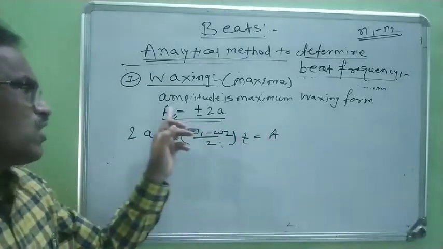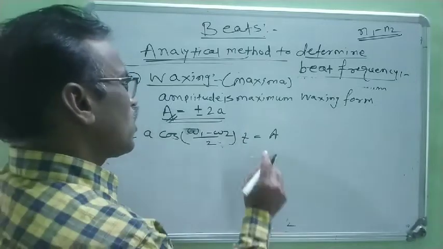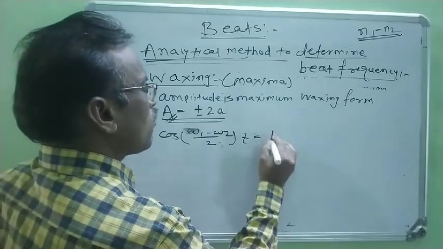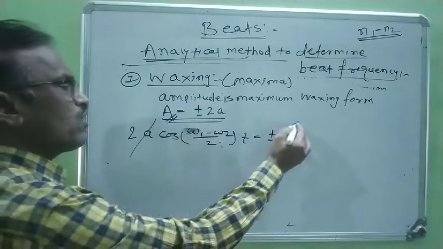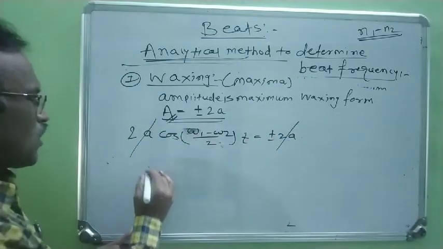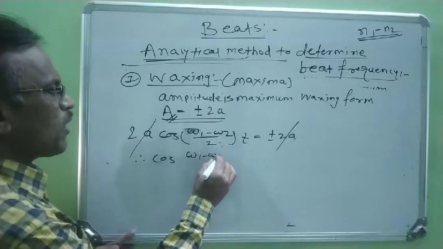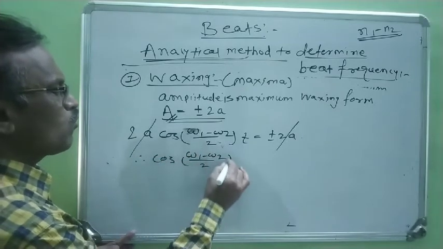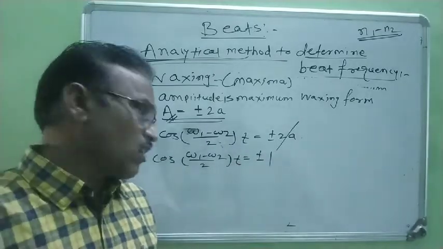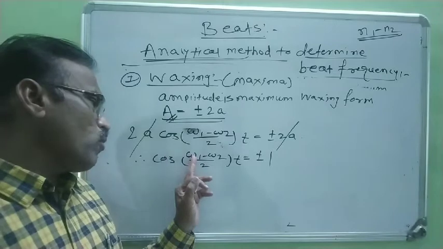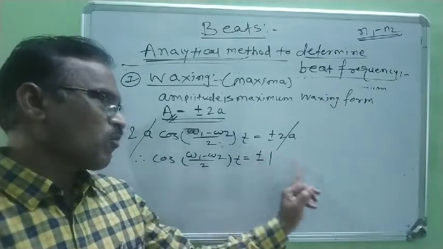But this A is replaced by plus or minus twice a. Therefore, this twice a gets cancelled. Now, remaining is cos of (omega 1 minus omega 2) by 2 into T equal to plus or minus 1. Therefore, cos in bracket (omega 1 minus omega 2) by 2 into T is equal to plus or minus 1.